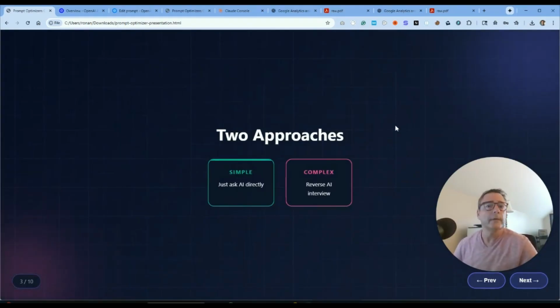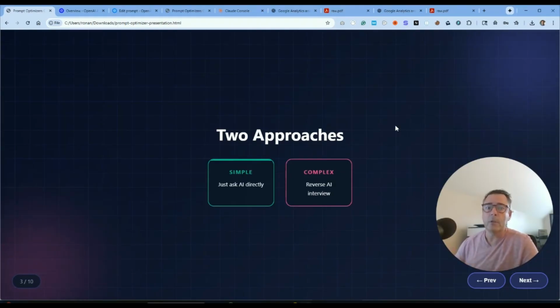So there are two approaches that I think everyone watching can relate to. The simple one on the left is just to ask AI directly. Just, I need to do this, and you will get some kind of output. I think that the scale of the quality of the output, between very good and mediocre to bad, is significant. So this is something that we want to avoid doing all the time, especially when it comes to more important work that you're doing for your company in your role as a marketer, a business owner, depending on what your role is. And then the other one is the complex one, right?